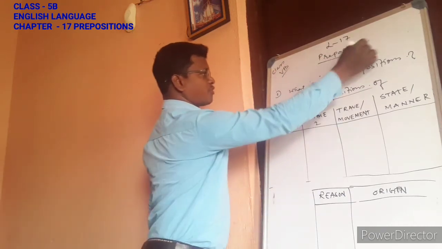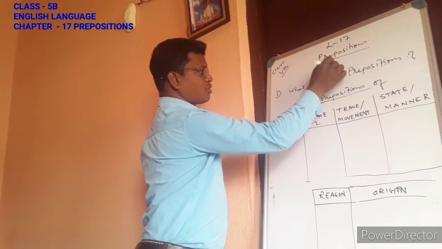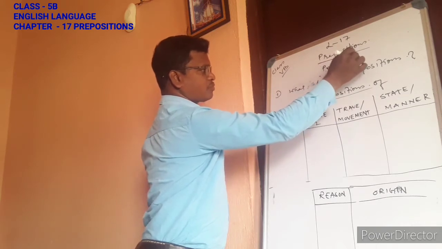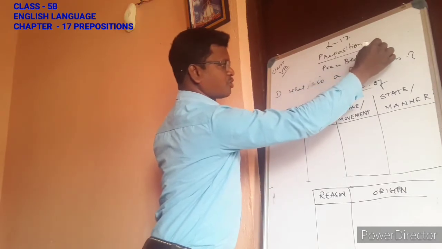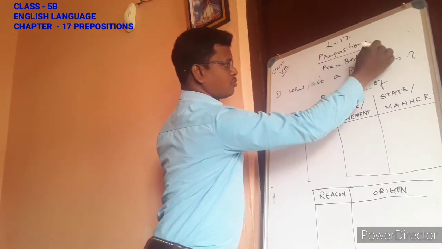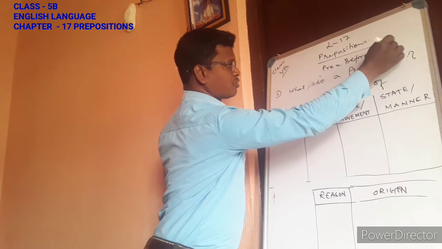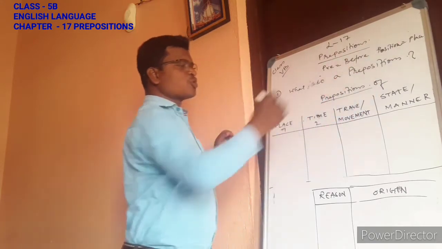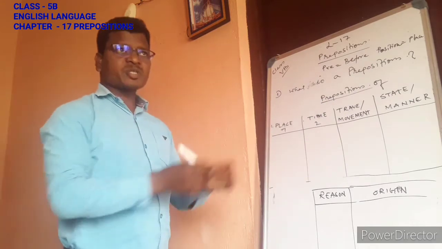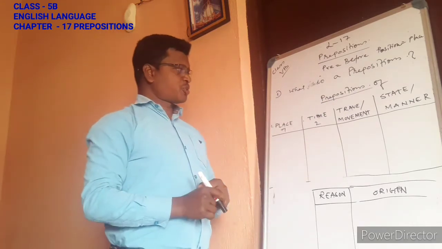This word consists of two parts. Pre means before, and position means place. Preposition, that means the place. So it is placed before something. Where it is placed, before what it is placed, we are going to see.